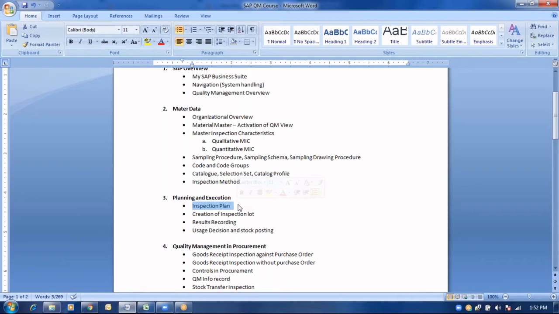So the sequence of operations required to test a particular material is mentioned in the inspection plan. Once the required inspection plan is in place, we can create an inspection lot automatically or manually based upon the system settings. For example, at material master level, we can set whether at a particular event an inspection lot should trigger automatically or not, or whether a user is allowed to create an inspection lot manually or not.